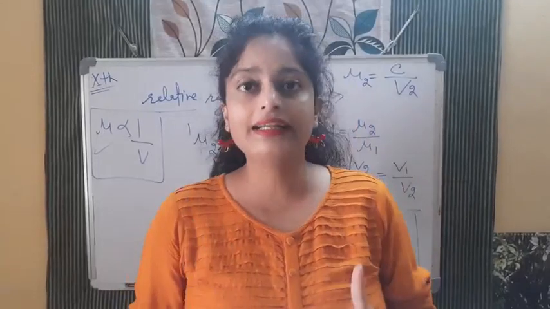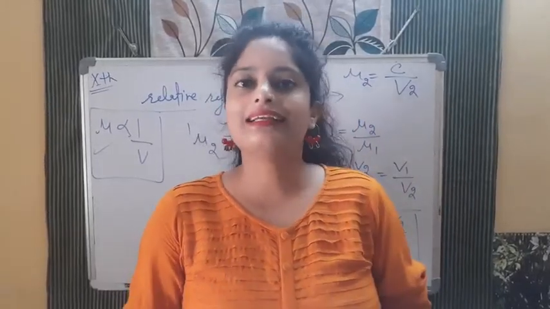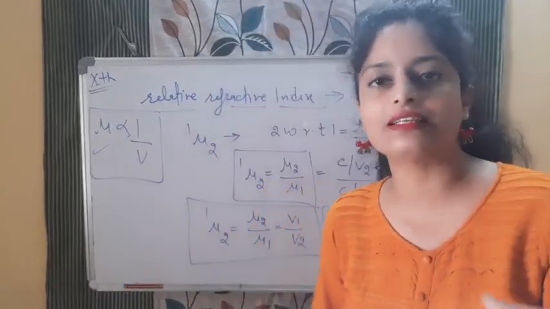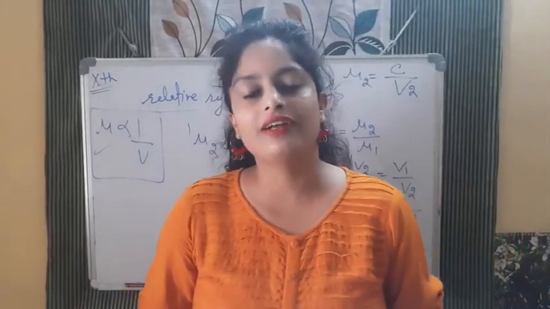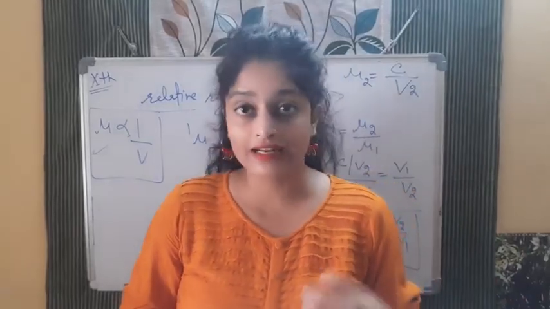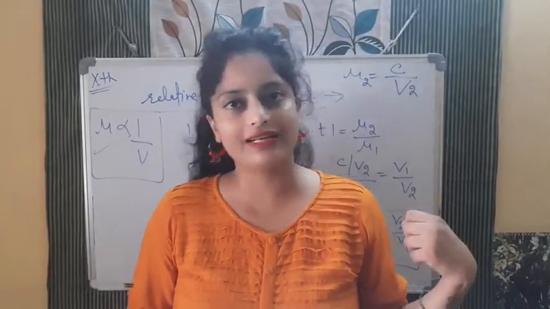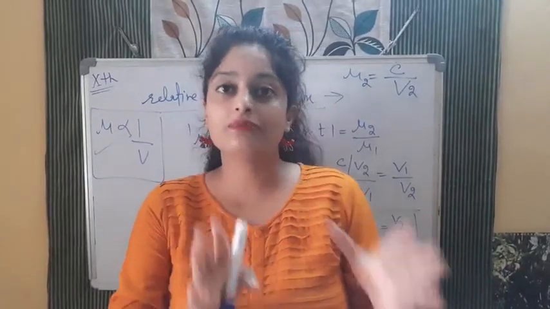Okay, other than air, if they are asking, so in that case they will give you the value. For example, they are saying speed of light in water is this much, so find out the refractive index of water. So speed of light in water given है, speed of light in vacuum or air तुम्हें पता है, divide करो and you can get the values. Okay, that was the absolute refractive index.